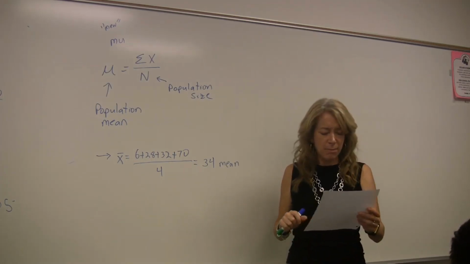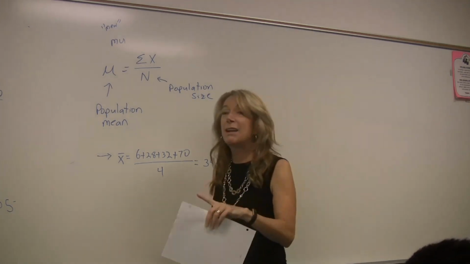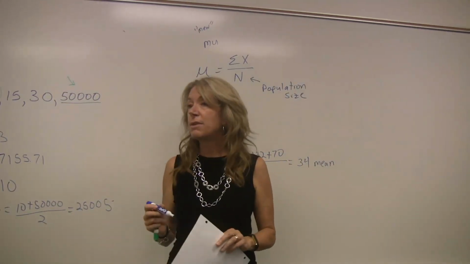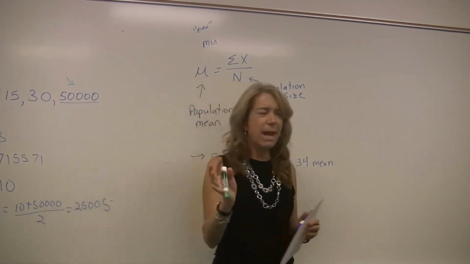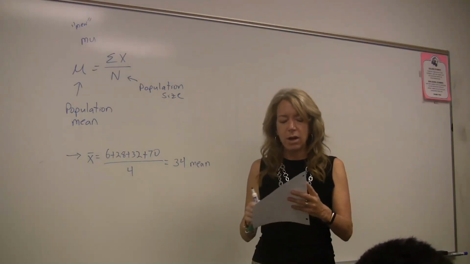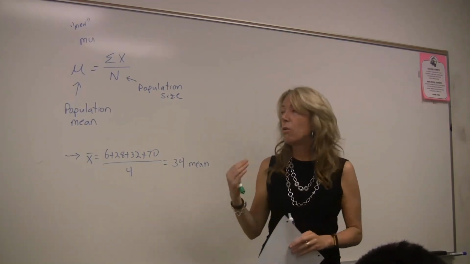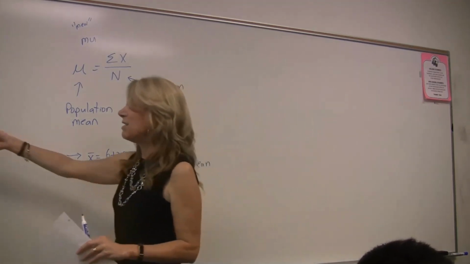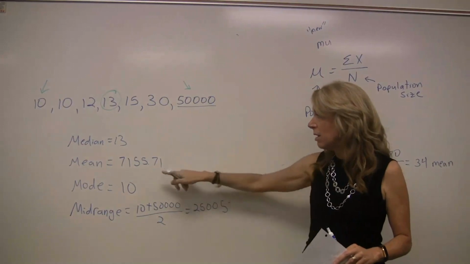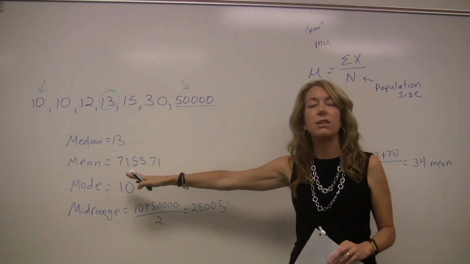Okay, middle of the page, 24. The round off rule. Online, it will always tell you where it wants you to round. But sometimes with the textbook, when you're checking your answers in the back, you'll wonder, how do they decide where they're rounding? We always carry one more place than the original data. What that means is, these are all whole numbers, for example. So when I find the mean here, see how we went to 7155.71? We would have just gone to the 0.7.